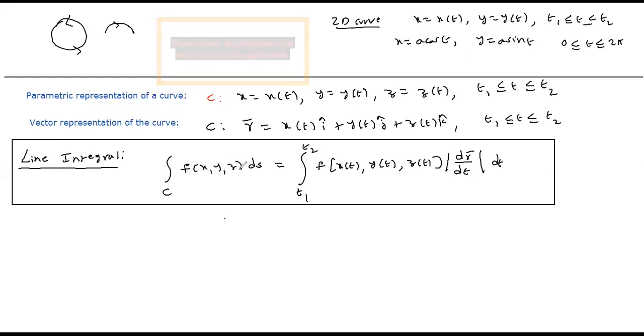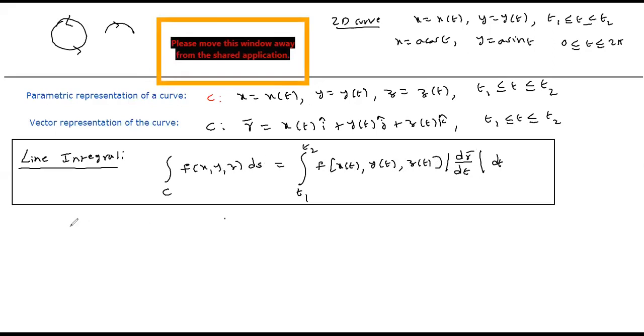Now those three variables I am replacing in terms of t, so the scalar function of three variables becomes a scalar function of the single variable t. And r bar is a vector. What is r bar? R bar is xi bar plus yj bar plus zk bar.